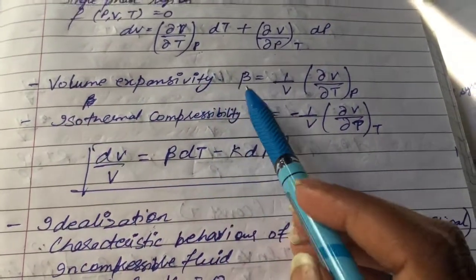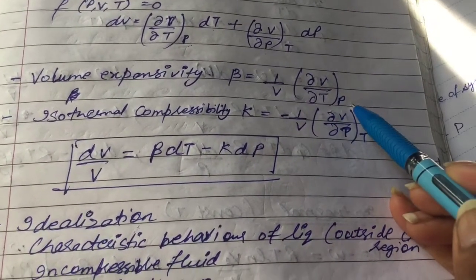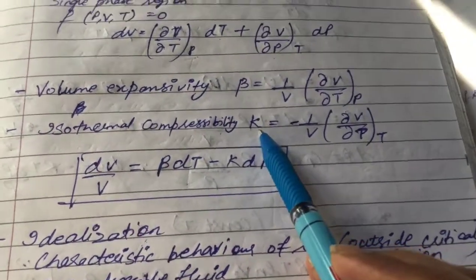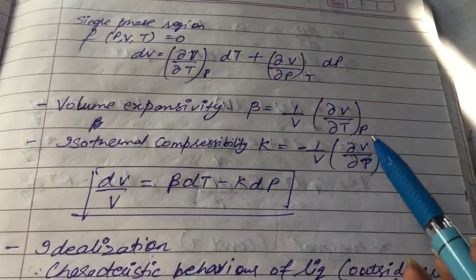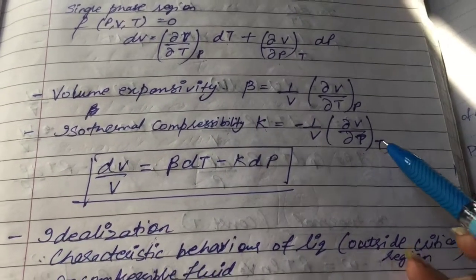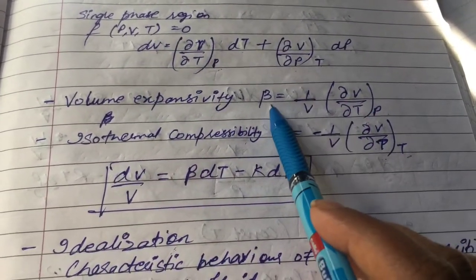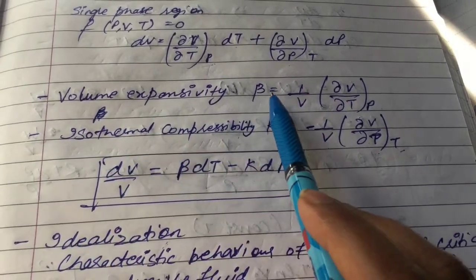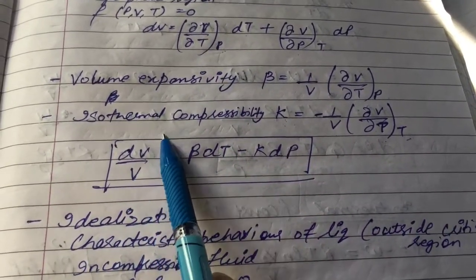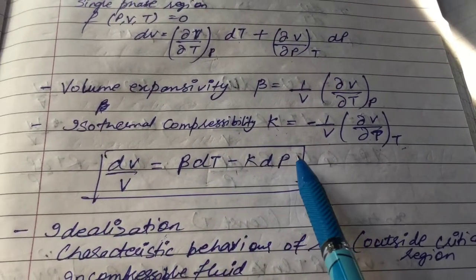Volume expansivity is given as beta is equal to 1 by V del V by del T at constant pressure P, and isothermal compressibility K is given as minus 1 by V del V by del P at constant temperature T. So in this equation we can put our beta and K, volume expansivity and isothermal compressibility. So we get dV by V is equal to beta dT minus K dP.